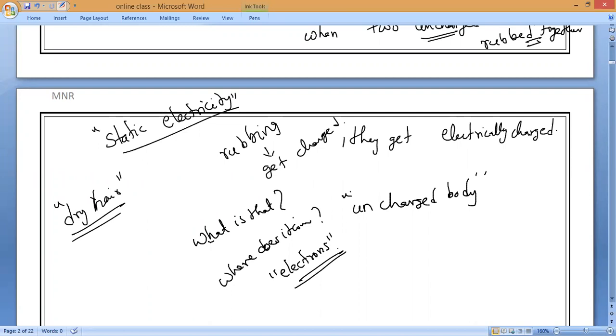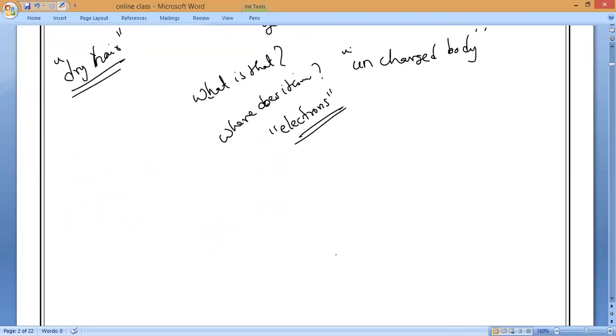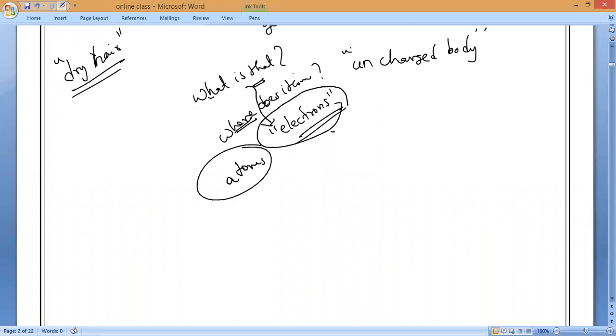When these electrons move out of any body, all of you remember this point, I have told you so many times, once again I'm saying. Later it was found, what is the charge? Electrons. Where do they come from? From the atoms. Clear, everyone? What is the charge? Electrons. Where does it come from? From the atoms.